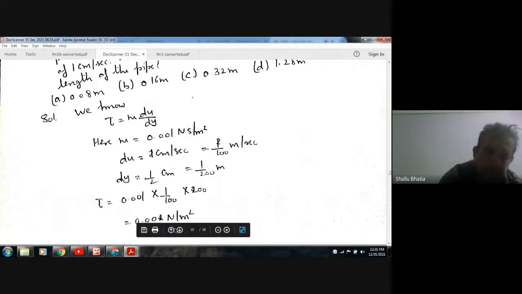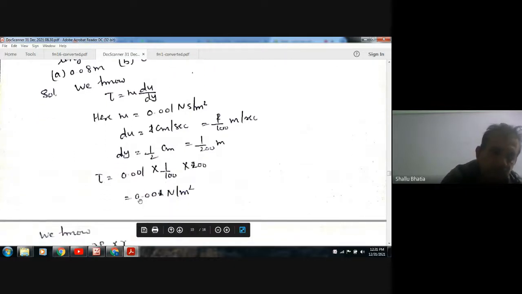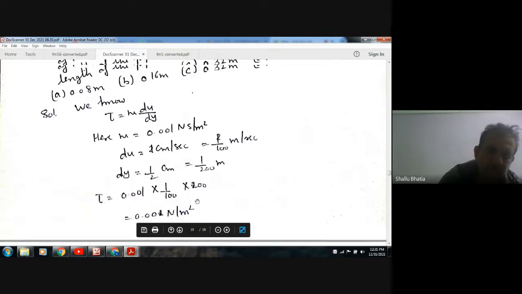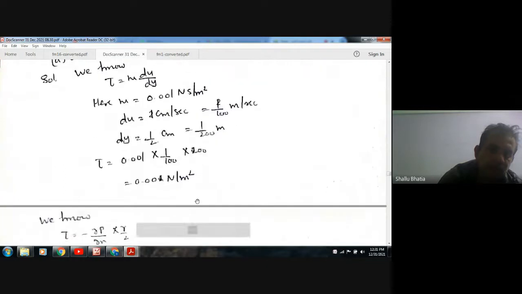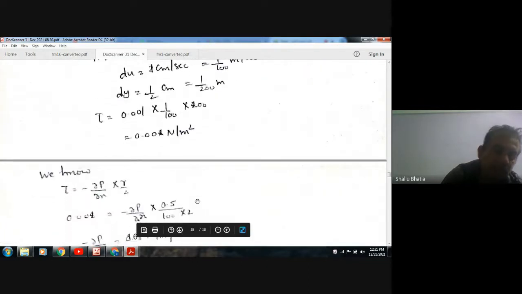Tau is 0.004 Newton per meter square. In pipe flow we have tau is equal to minus del p by del x into r by 2.